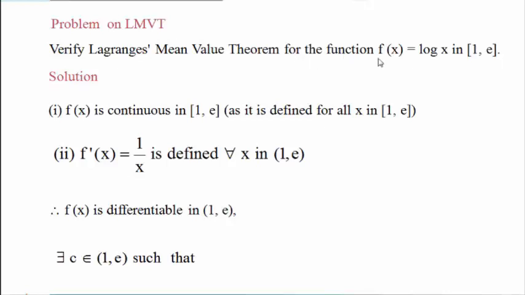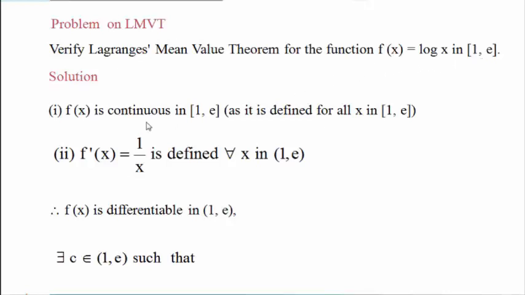So again we have to find the point c such that f dash of c equals the mean value expression, and that point c must lie between 1 and 2.71. It may be 2, it may be 1.5, but anyhow we have to find a point c in this interval.